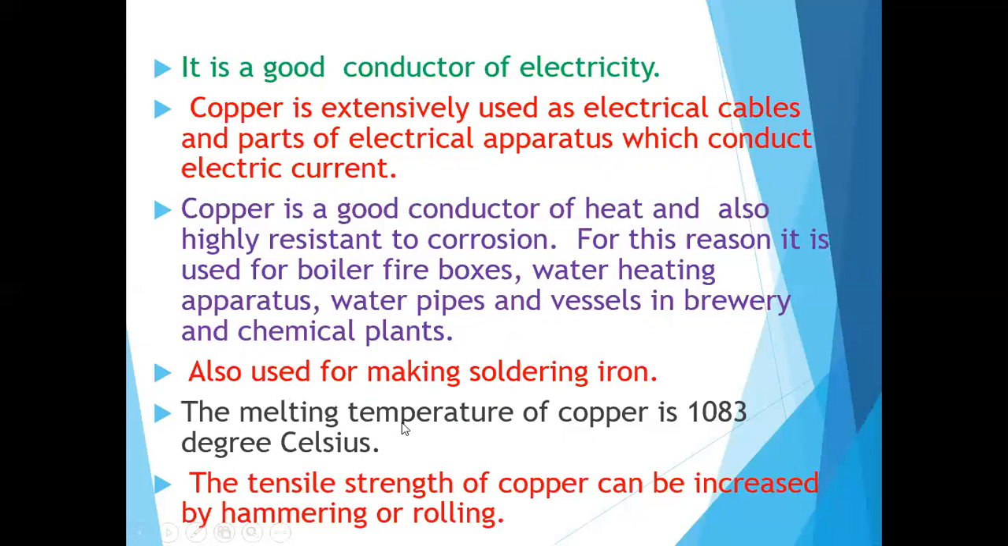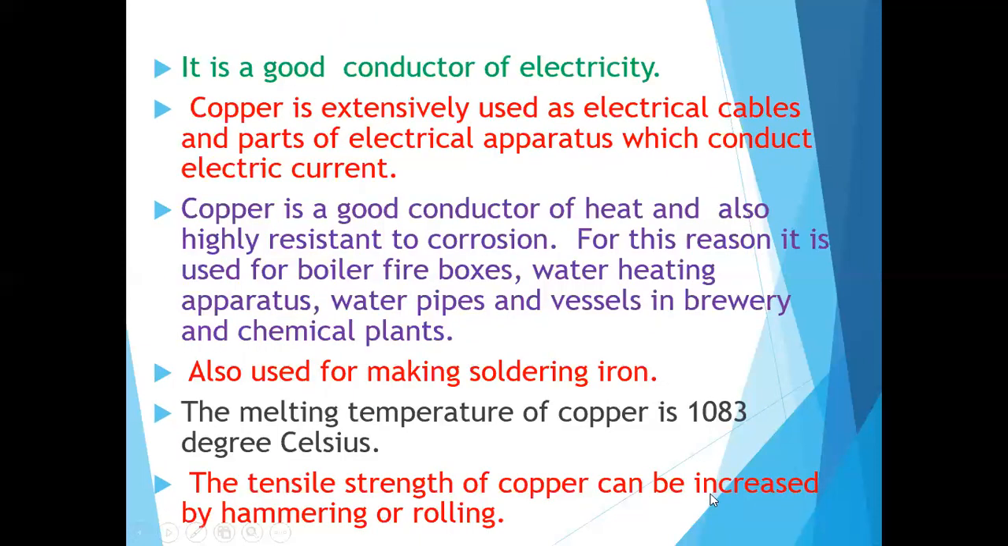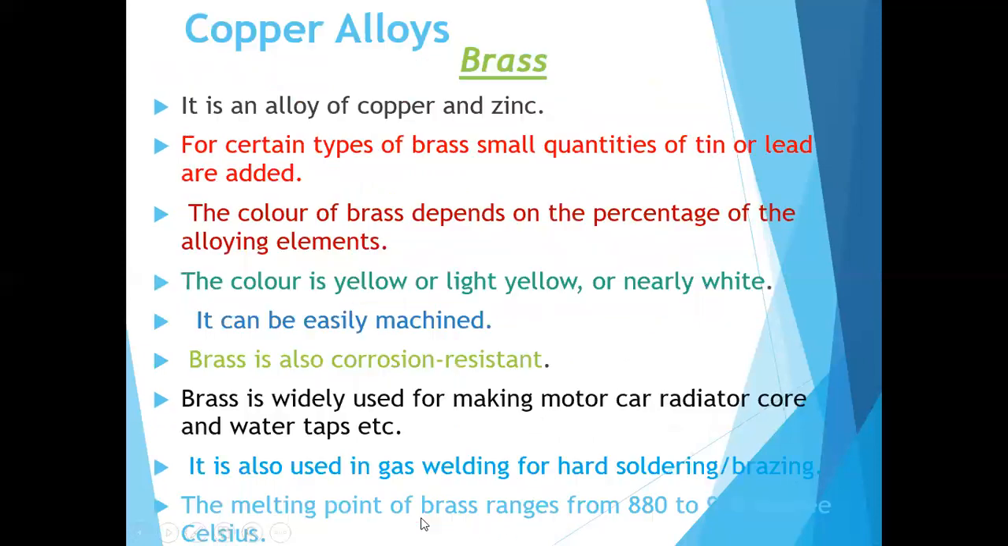The melting temperature of copper is 1083 degrees Celsius. This is important. The tensile strength of copper can be increased by hammering or rolling. So when you want to increase the tensile strength, you have to hammer or roll the copper.